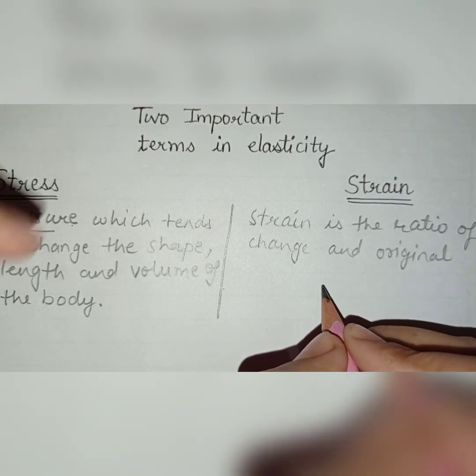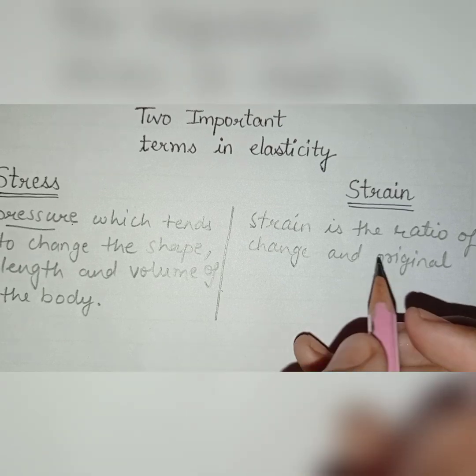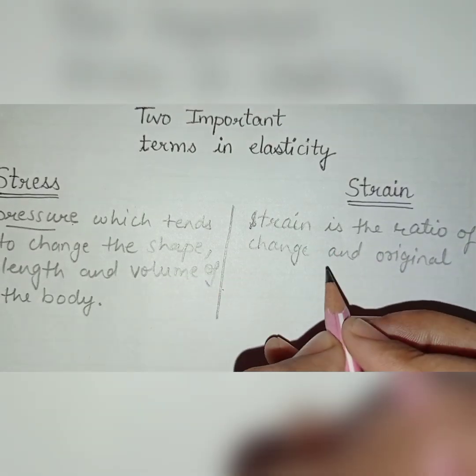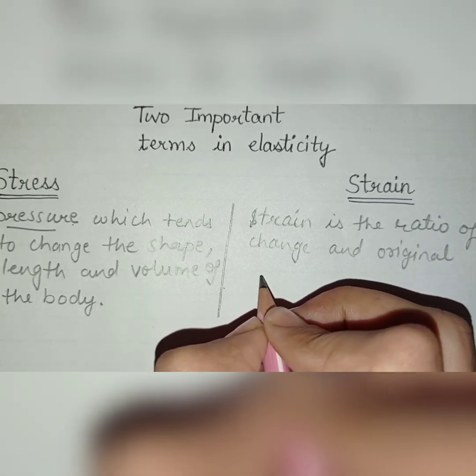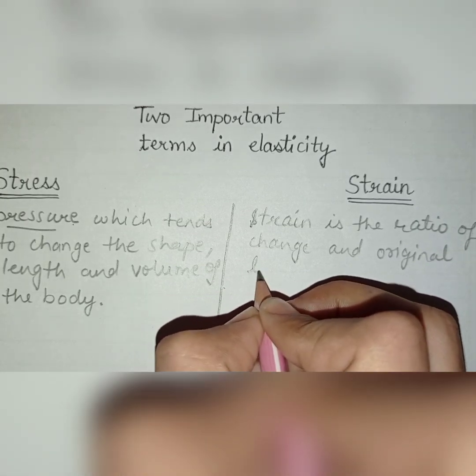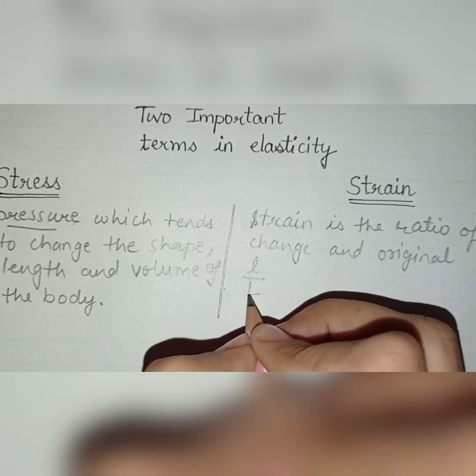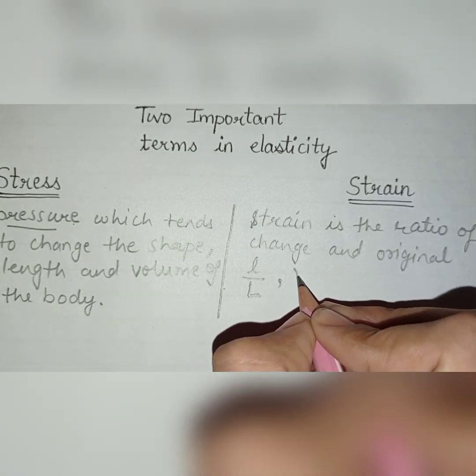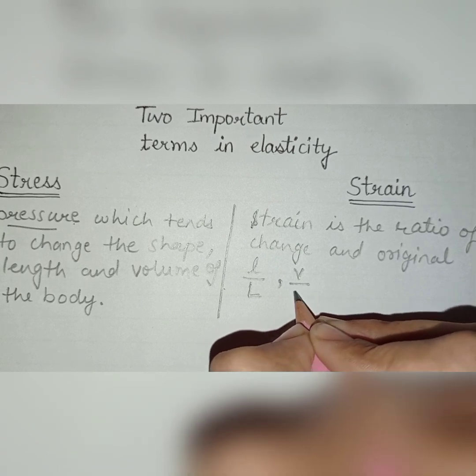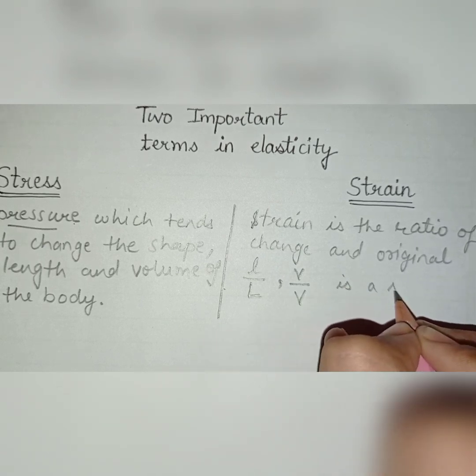This can be your shape, your length or your volume. This is the change that the matter faces. That is, if we talk about length, then change in length over original length is our strain, and if we talk about volume, we have change in volume over original volume as strain.